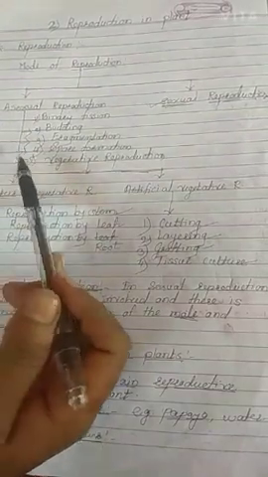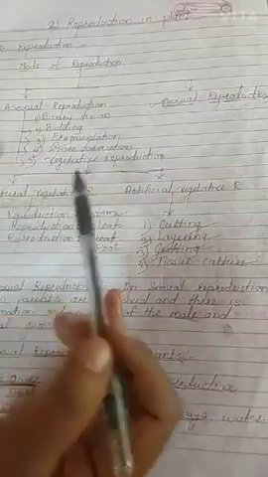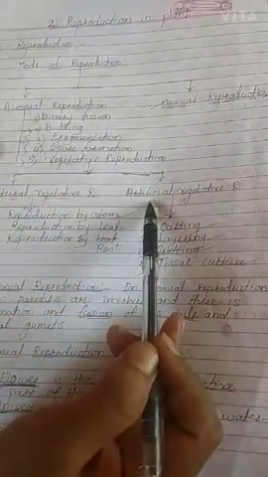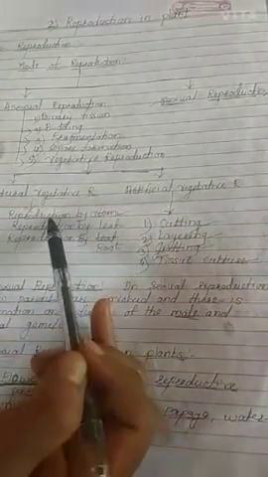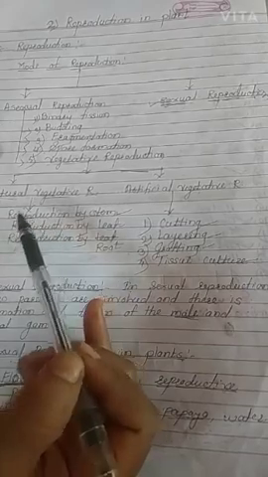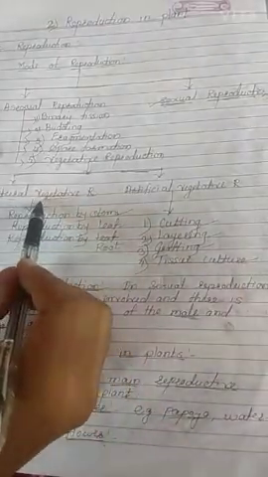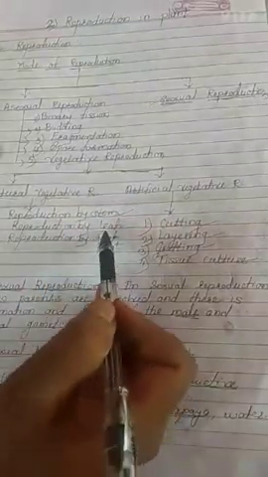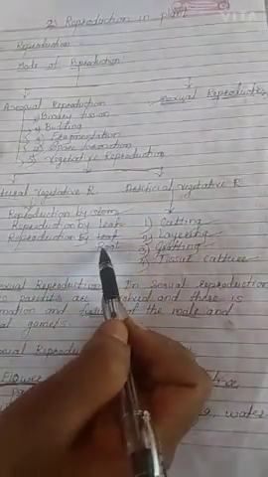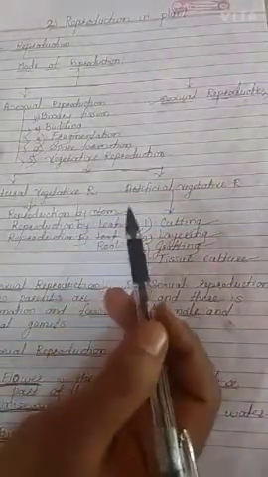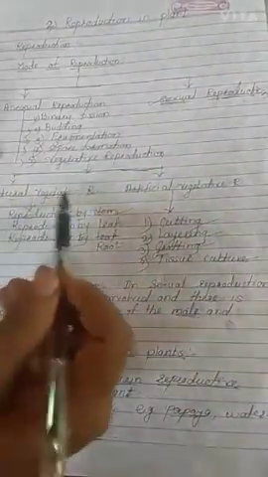Got it everybody? There are two types of vegetative reproduction, natural vegetative reproduction and artificial vegetative reproduction. In natural vegetative reproduction, the plant can reproduce a new baby plant from the vegetative parts of the plant like stem, leaf, root. This is called natural vegetative reproduction.